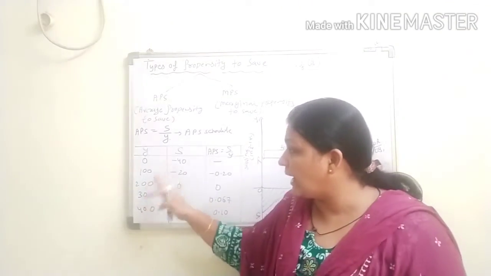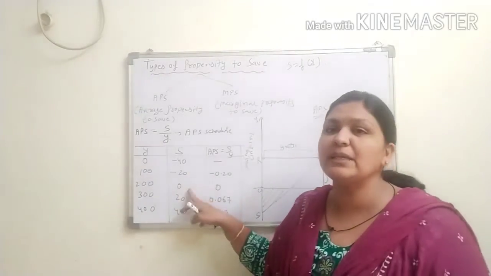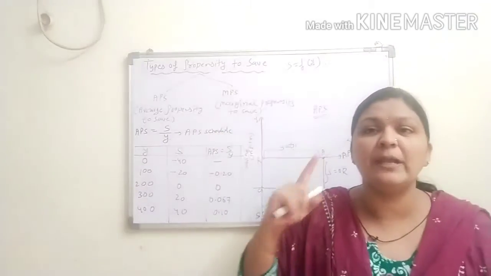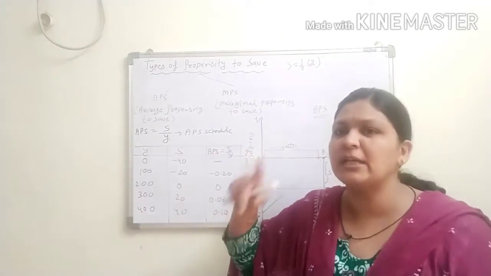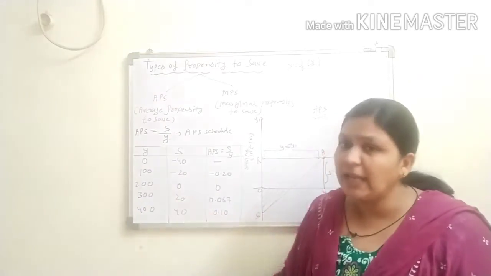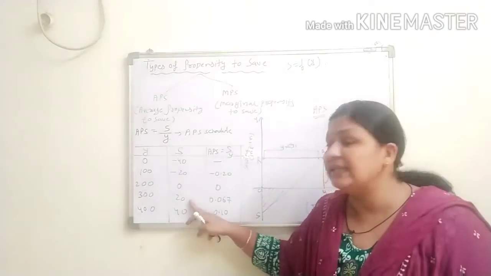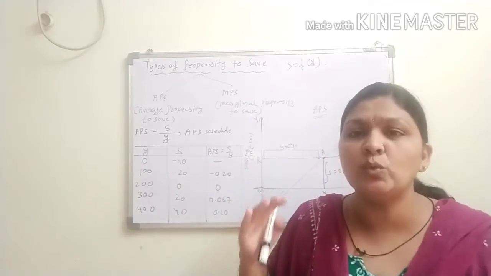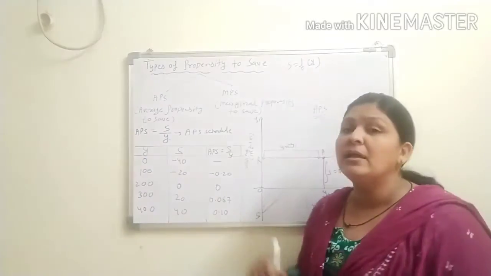Clear? Now again your income increases by 100 rupees, so your income becomes 200. Your saving is 0, which means your consumption expenditure equals your income, 200 only. Now your income again increases by 100 rupees, so your income is 300 and your saving is 20. Among these 300 rupees, you consumed 280 rupees as consumption expenditure, and the additional 20 rupees you saved.